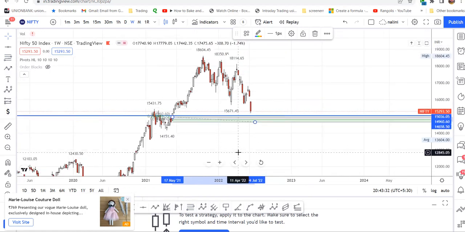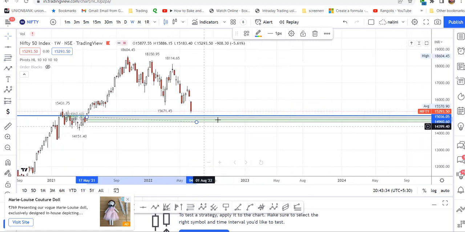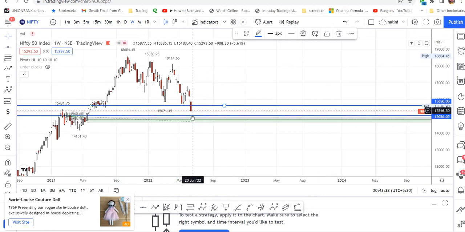So Nifty has not completed its correction. It will be a pause for a little bit, and since it is oversold, there will be some sort of pullback, and then it can go down.